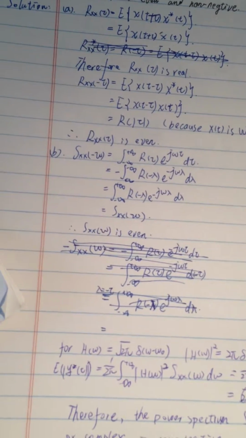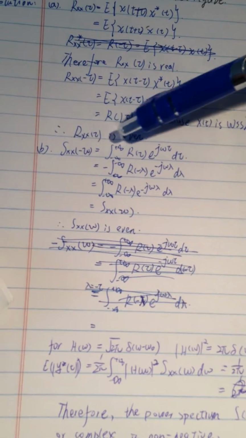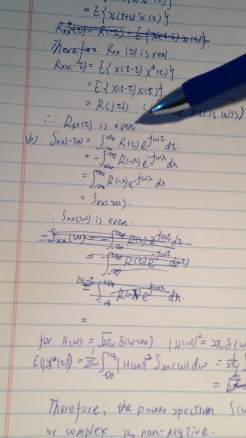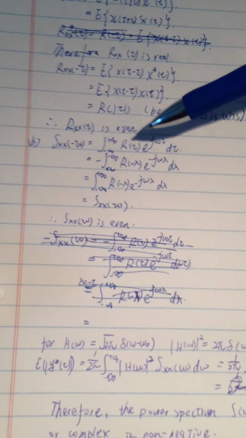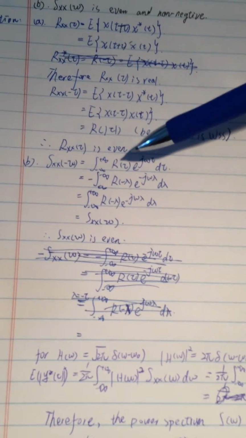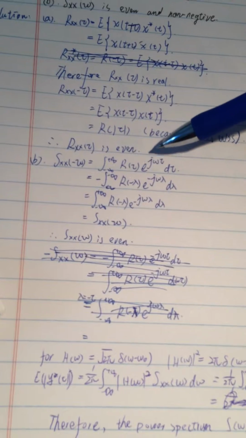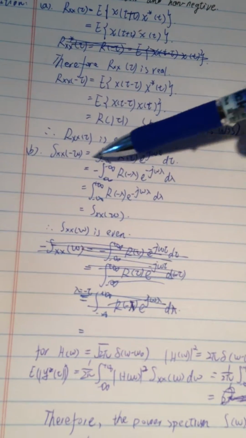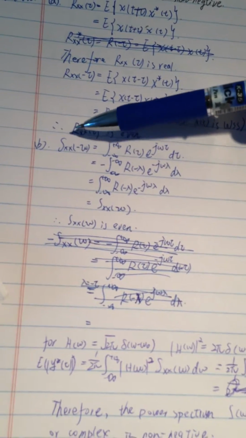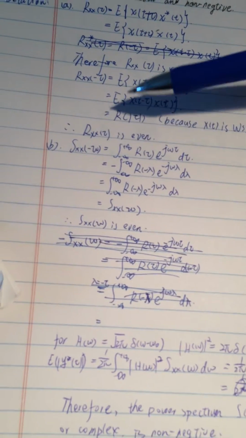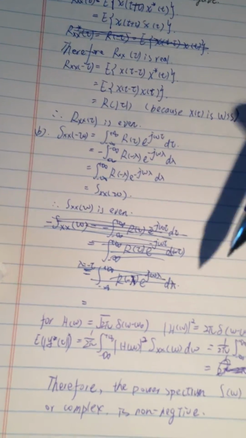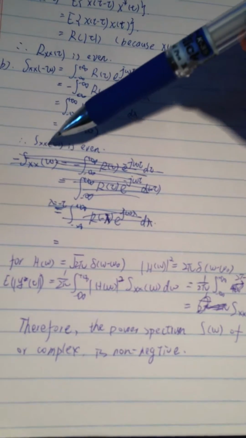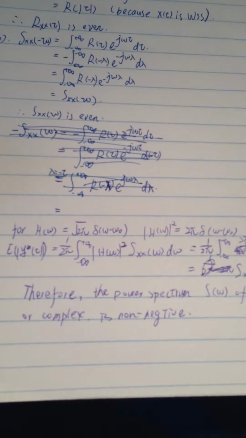Okay, in the second part, we know that the power spectrum function can be written as the Fourier transformation of the autocorrelation function. After this transform, we see that S of minus omega is equal to S of omega, so S_XX(omega) is also even.